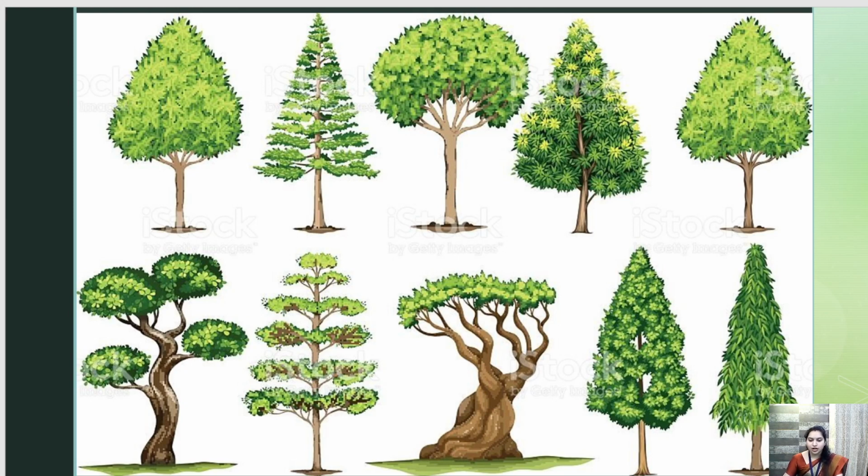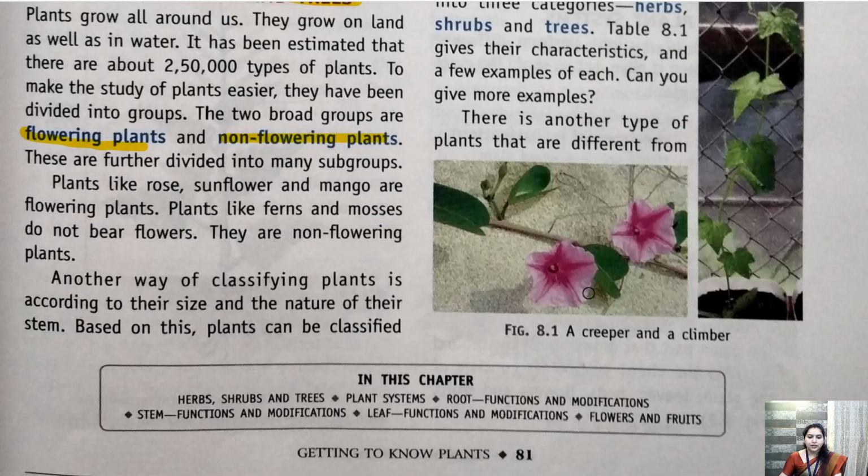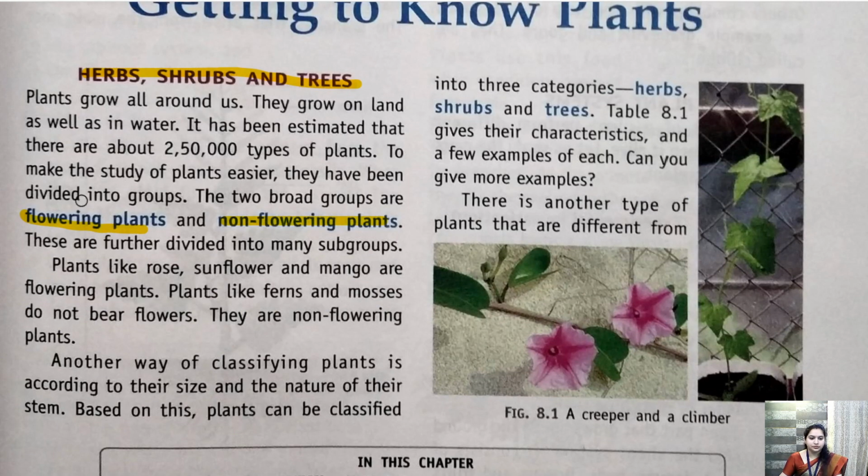Now coming back to the chapter, let's see what is written there. We have talked about flowering plants. We have talked about non-flowering plants. Plants like rose, sunflower and mango are flowering plants because they have flowers. We have seen rose flower, sunflower, and mango flower.